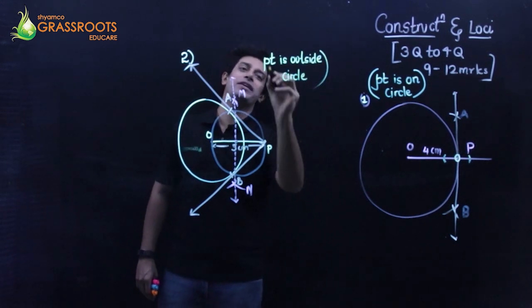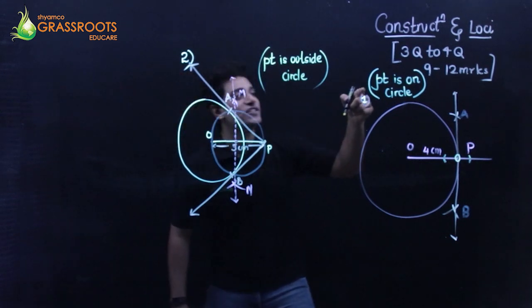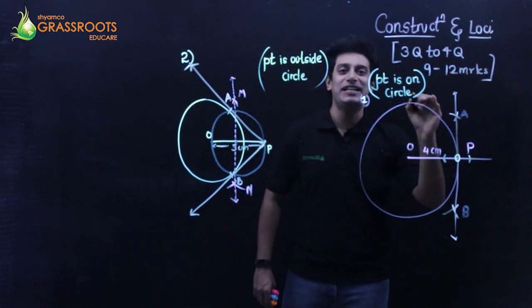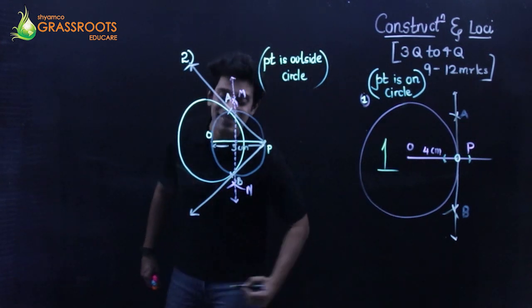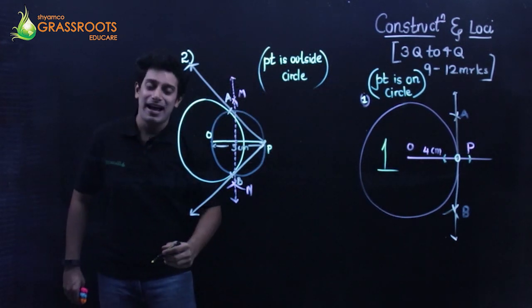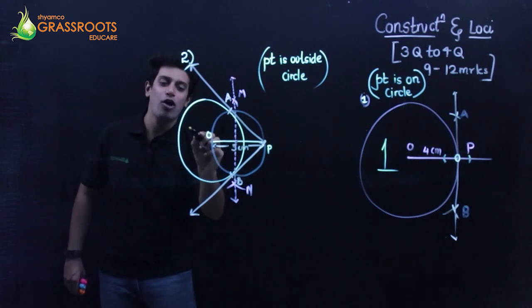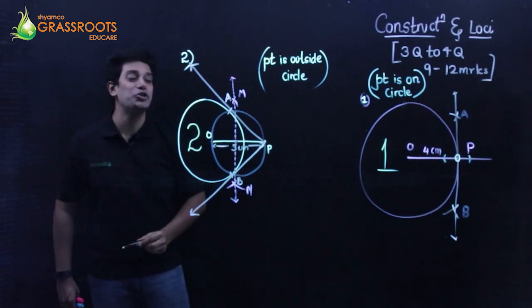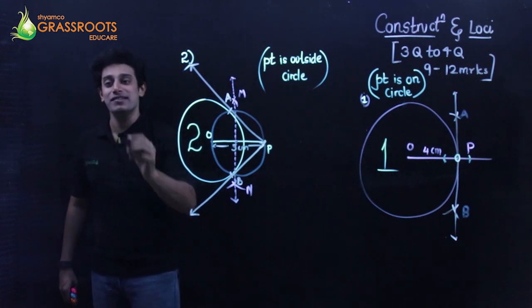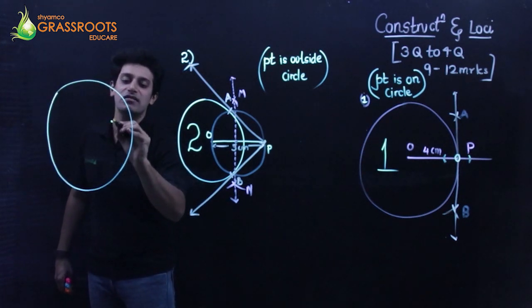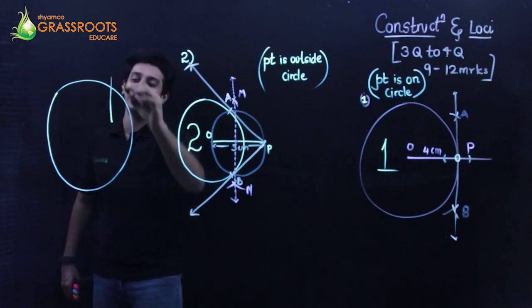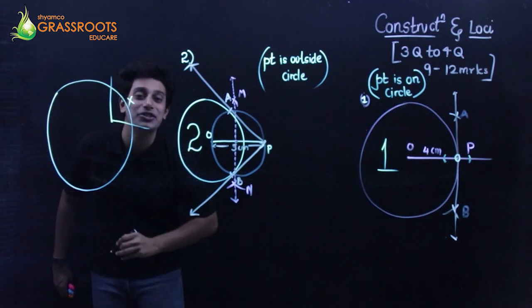So please tell me one thing. When the point is on the circle, how many tangents can be drawn? 1. But if a point is outside the circle, to the same circle, how many tangents can be drawn? 2. But if a point is inside the circle, you take a point inside the circle, you can't draw a tangent. You can't draw a tangent.